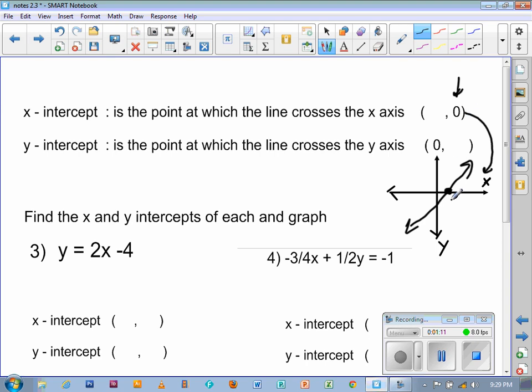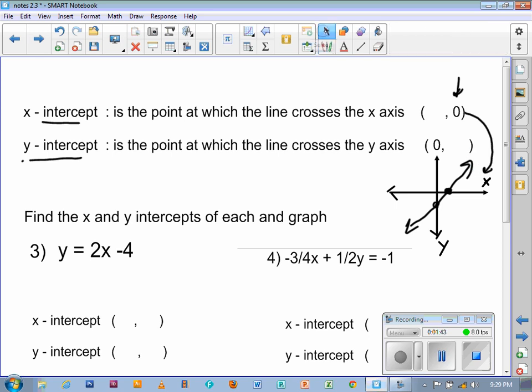Just like for the y-intercept, that would be this point right here, and for that to work, the x has to be 0. So that's why I've already put one set of coordinates in each of these. The x-intercept is the point at which the line crosses the x-axis, and you can assume that y has to be 0. The y-intercept is the point at which the line crosses the y-axis, and x has to be 0.